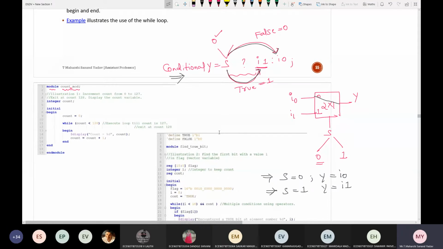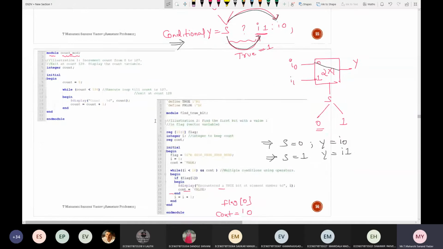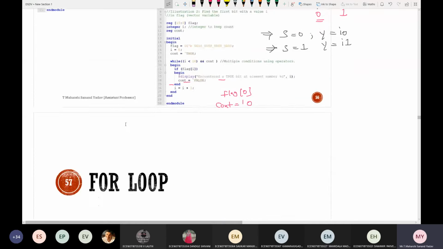There are different styles of using these. Depending upon your requirement and the length of the code, you can make use of different kinds of loops and different kinds of statements. You can also mix and match all the styles of modeling, like gate level, data flow and behavioral. Then this is about the while loop.